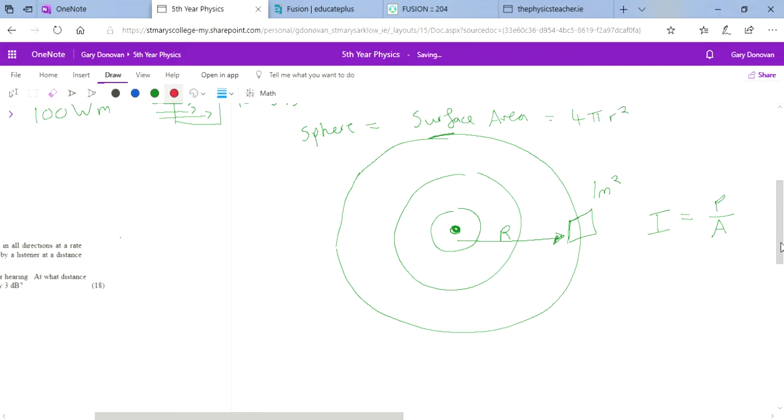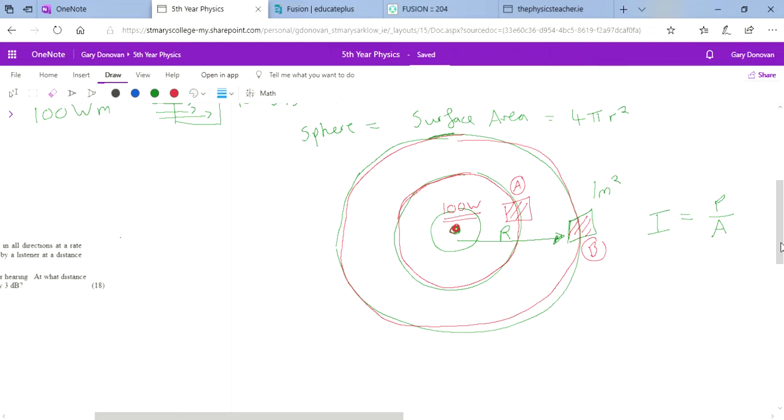So let's say we had 100 watts of sound energy starting out at this point. That 100 watts is going to spread out, isn't it? At this stage it's going to be spread out through this circle, and then as it moves through the air it's going to spread out further and further. So if I had 1 meter squared here at point A and 1 meter squared at point B, you'd expect there to be less energy at B, because as this sound spreads out through the air, it's forming a bigger and bigger sphere.